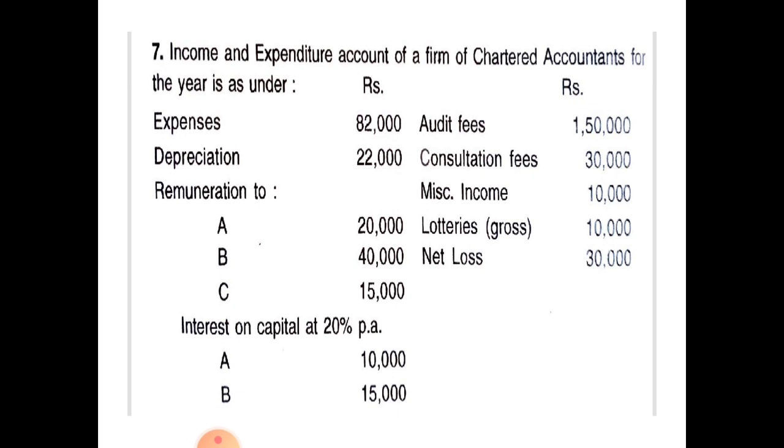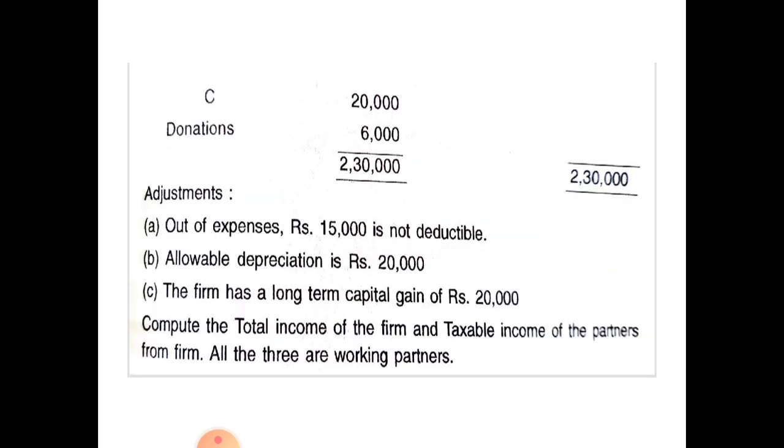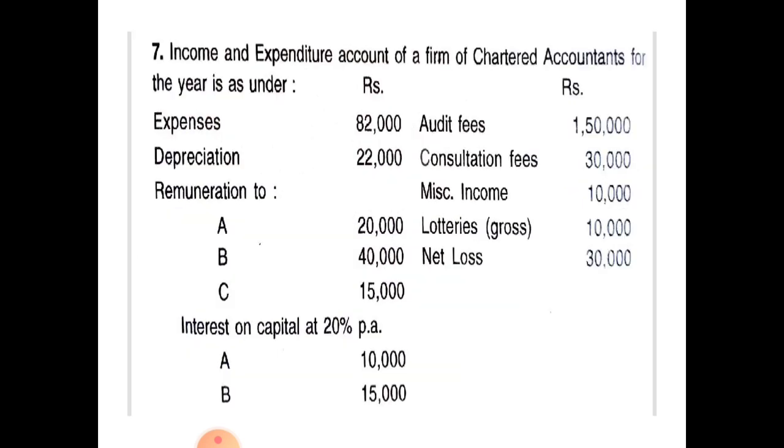See the debit side: expenses 82,000, depreciation 22,000, remuneration to A 20,000, B 40,000 and C 15,000. Interest on capital at 20% per annum, A 10,000, B 15,000 and C 20,000. Next, donations 6,000. See the credit side: audit fees 1,50,000, consultation fees 30,000, miscellaneous income 10,000, lotteries 10,000. Gross amount of lotteries is given.